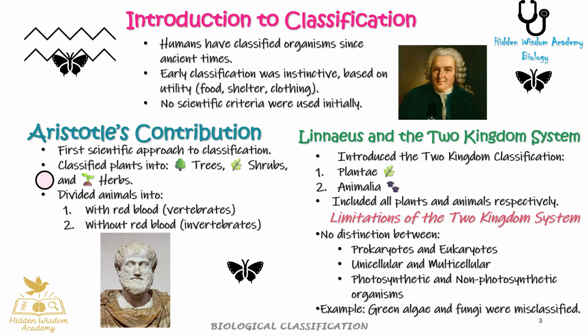Linnaeus and the two-kingdom system. Introduced the two-kingdom classification. 1. Plantae, 2. Animalia. Included all plants and animals respectively. So, these are the limitations of the two-kingdom system. No distinction between prokaryotes and eukaryotes, unicellular and multicellular, photosynthetic and non-photosynthetic organisms. Example, green algae and fungi were misclassified.